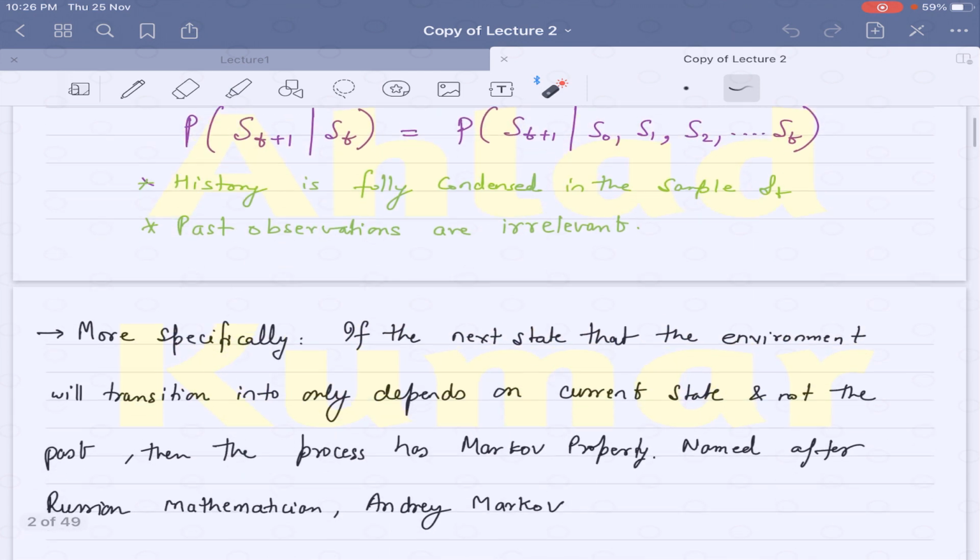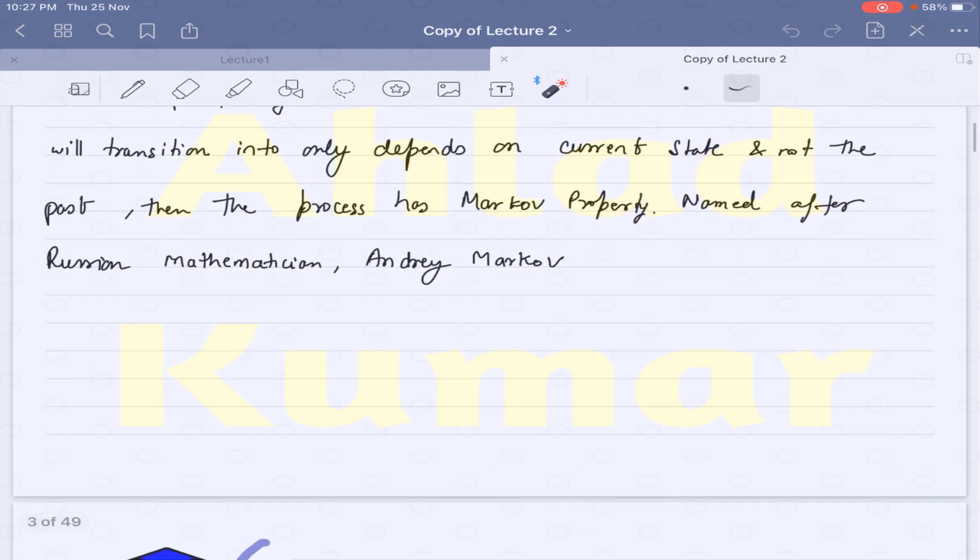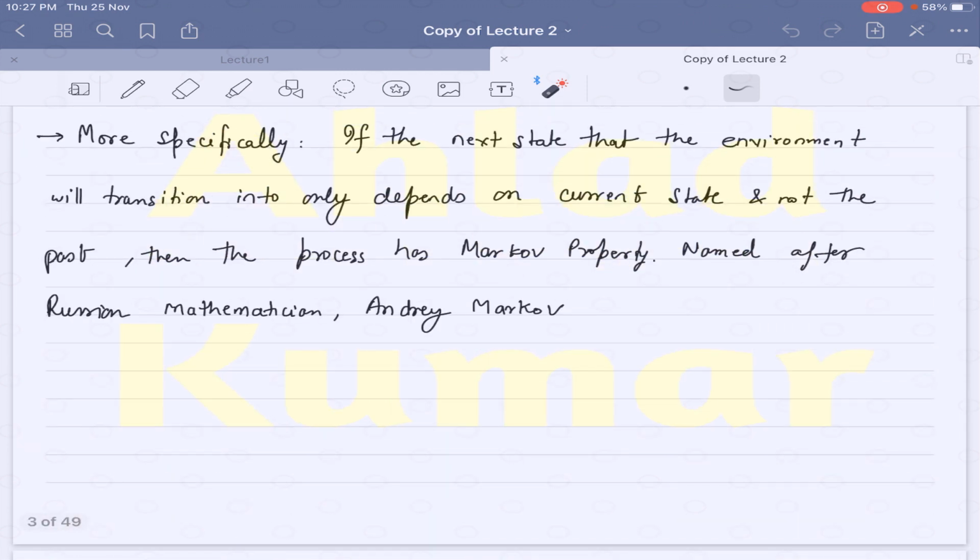So let us see more specifically what it tries to say in simple terms. It says that the next state in which the environment will transition depends only on the current state and not on the past. This is what I have explained to you in detail in our earlier slide. This is called the Markov property, named after the Russian mathematician Andrey Markov. Okay, so let me give you two practical examples, where in the first the Markov property will hold, and in the second example it will not hold. So let's discuss these two practical examples.